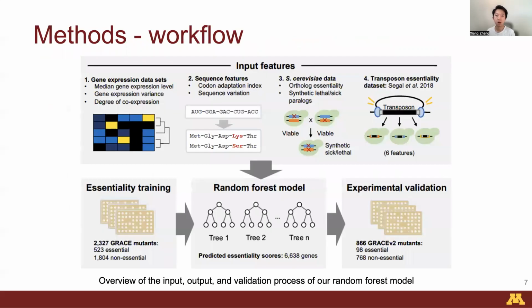As described before, we have the GRACE collection of 2,327 genes, which were marked as essential or non-essential. Then, we also collected multiple features from both our collaborators and the published work, covering more than 6,000 C. albicans genes. We established a random forest-based machine learning model, which was trained and optimized on the GRACE standard and can predict gene essentiality for the majority of genes on the C. albicans genome. Then, we can recommend the predicted essential genes to our collaborators and have them prioritize constructing the mutants for those genes, which results in an additional GRACE V2 collection.